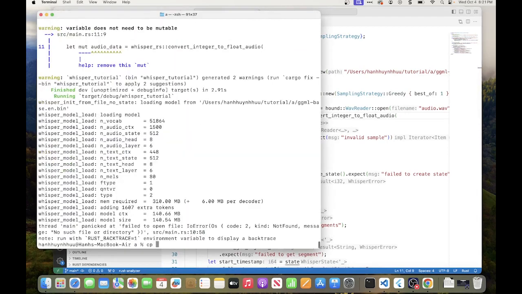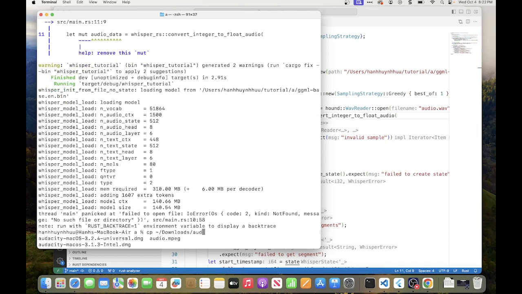So the audio file, I have a sample one, which is the one from the clip. This is download. No. Okay, I have the audio as an MPEG, and I can use FFmpeg to convert it to audio wave.